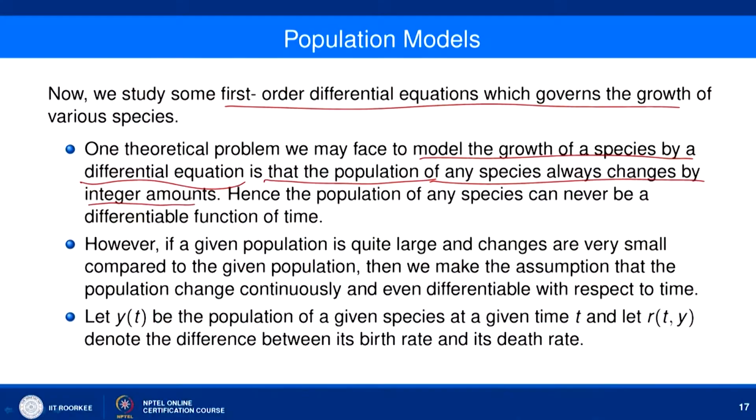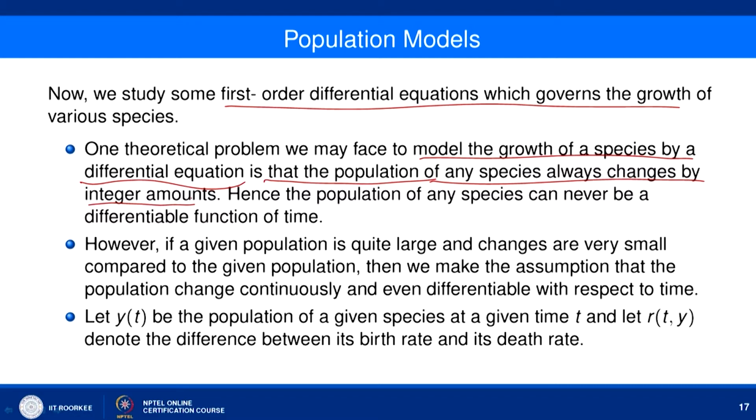So, if the change is not a continuous process but is given in integer amounts, the population of any species can never be a differentiable function of time. So, how do we get rid of this theoretical problem?